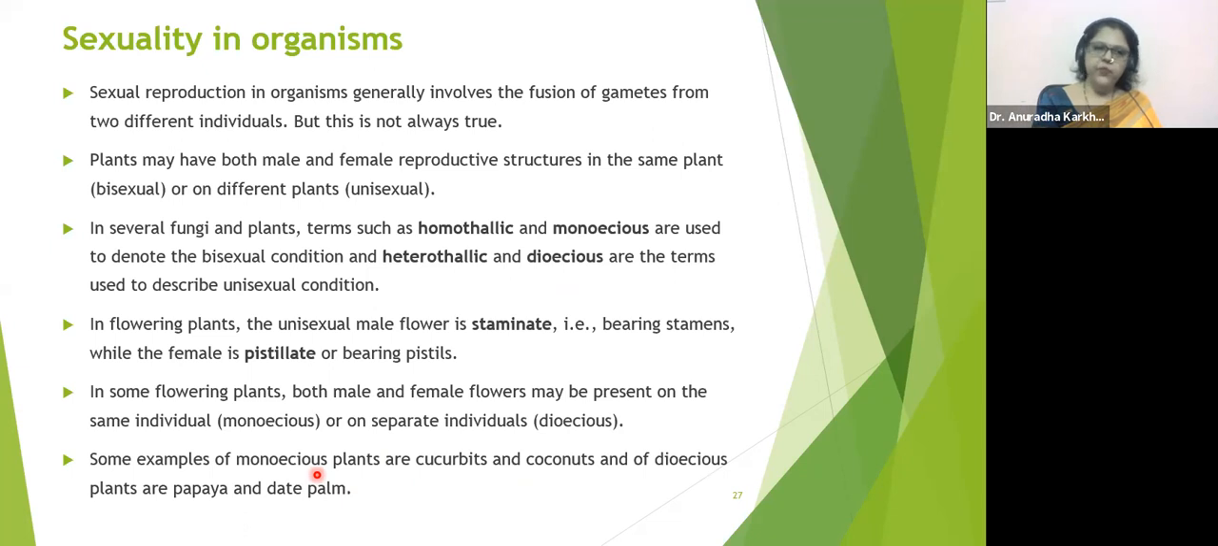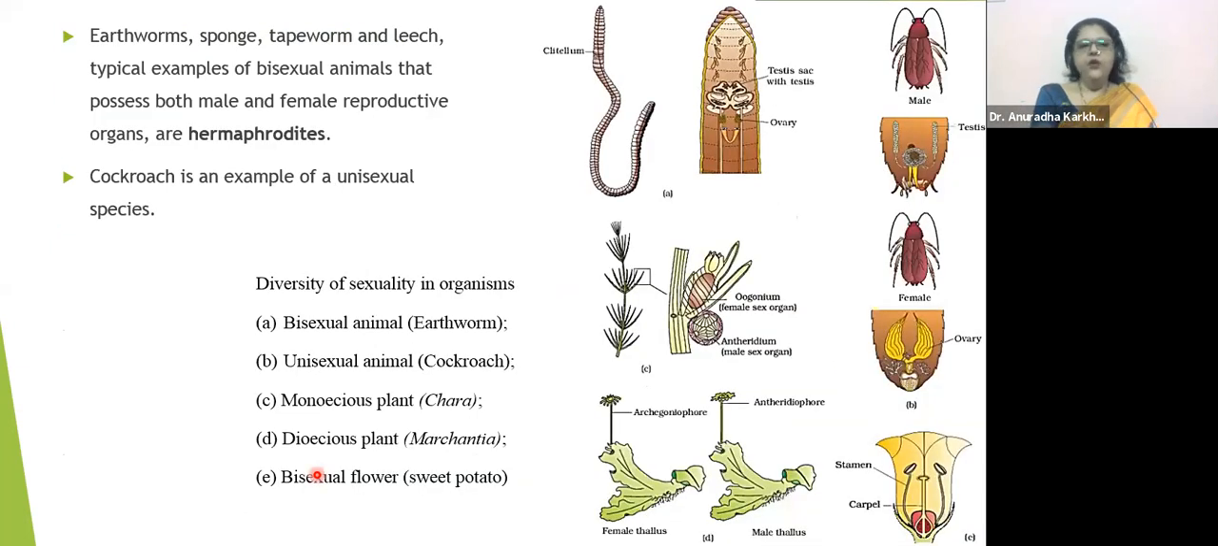Okay. Well, yeah. Look at the animals. Earthworm, sponge, tapeworm, leech are the typical examples of bisexual animals that possess male and female reproductive organs inside the same organism, and therefore they are called what? Hermaphrodites. Cockroach is an example of unisexual species, means dioecious condition. So in cockroaches, sexes are separate.